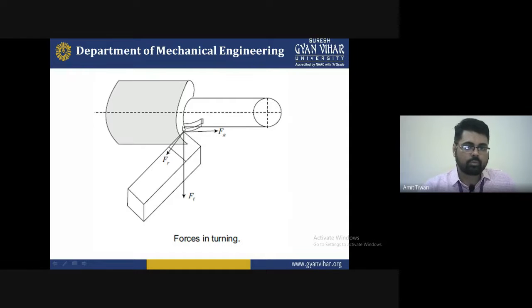This is the formation of the chip, and the chip formed has a very small thickness, because if we supply a small amount of depth of cut, then it will be obtained like this.